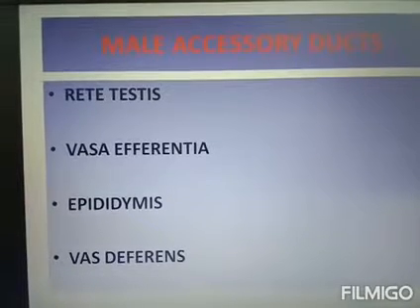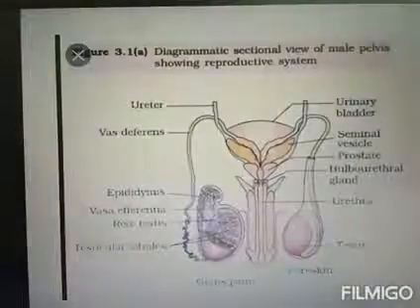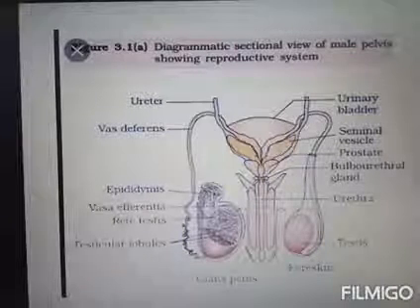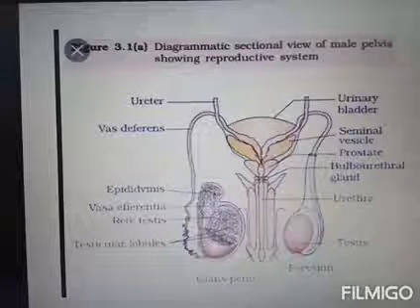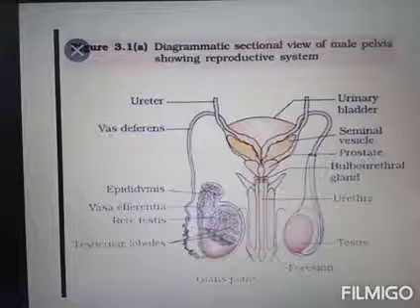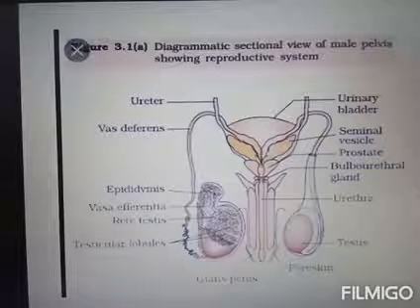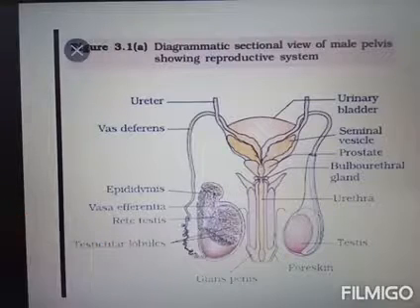That's clear to you? Where can we see the seminiferous tubule? The seminiferous tubule is part of the testis. Tunica albuginea divides it into 250 compartments, known as testicular lobules.